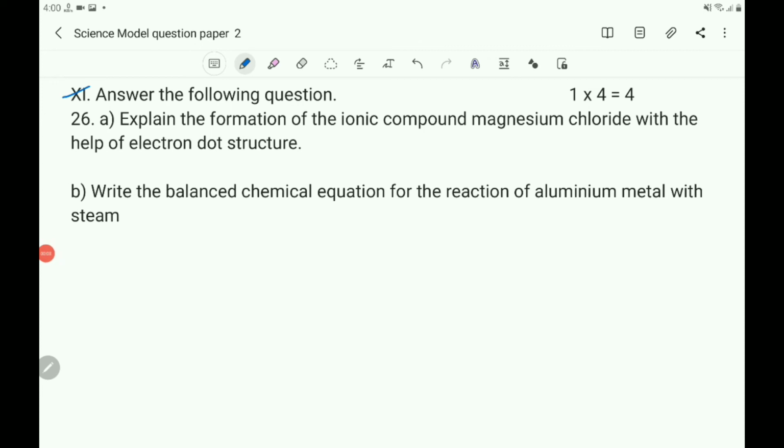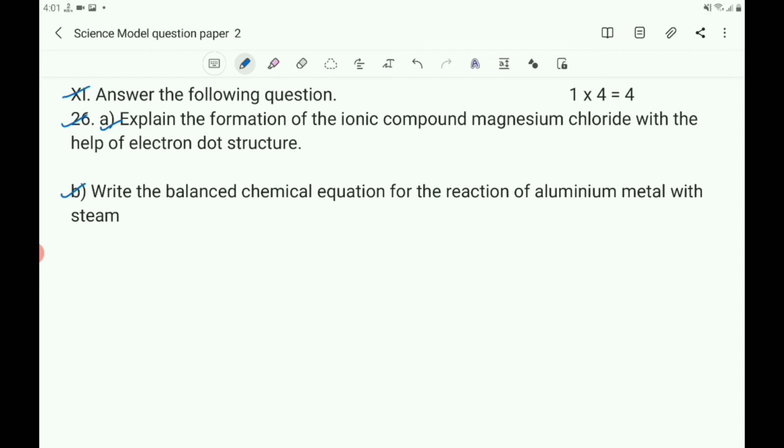Now the 26th question. In part A, explain the formation of the ionic compound magnesium chloride with the help of electron dot structure. And in part B, write the balanced chemical equation for the reaction of aluminium metal with steam. It is a 4-mark question and 2 sub questions are there. First, we have to write about the formation of magnesium chloride, which is an ionic compound, and explain it with the help of electron dot structure.